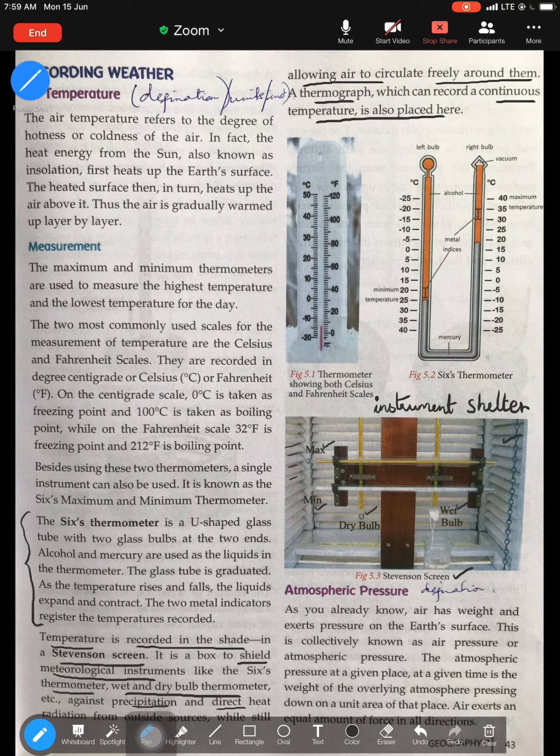So that is why Stevenson screen is also known as instrument shelter, because it gives shelter to various instruments. And why are instruments kept inside? So that we get the actual recording of the various elements of weather. Because if we keep the instrument outside, sometimes it can rain, sometimes the heat from outside can disturb the recording and prevent us from getting the actual recording.